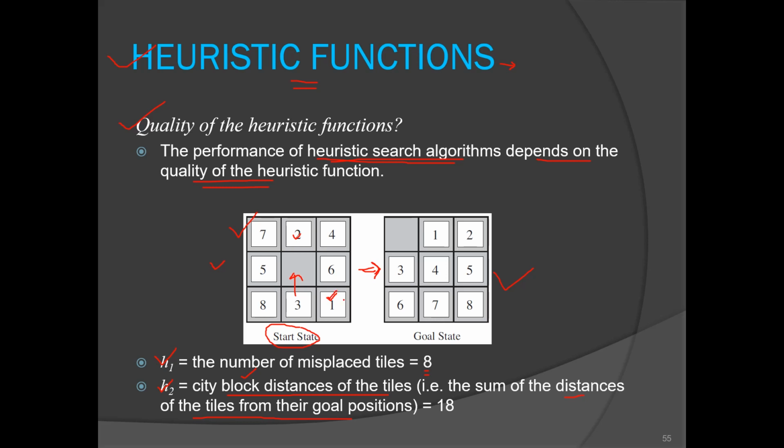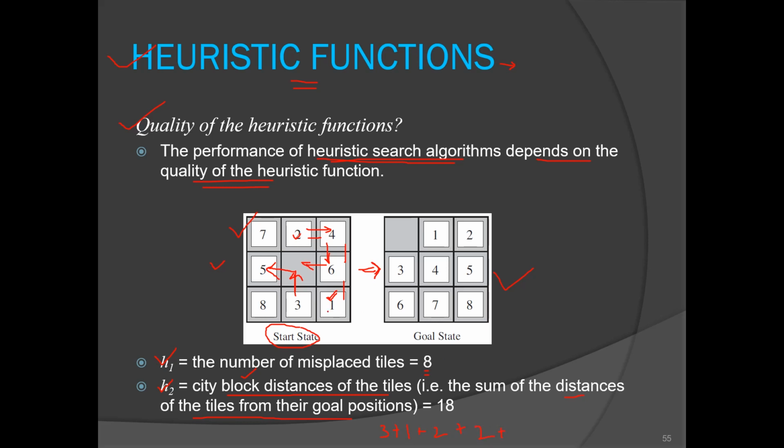It is 1, 2 and 3 places away, so that will be 3. So for 1 it is 3. For 2, only one move is required, so 1. For 3, we have to make 1 and 2 moves, so 2. For 4, it has to move downwards and then leftwards, so 2.